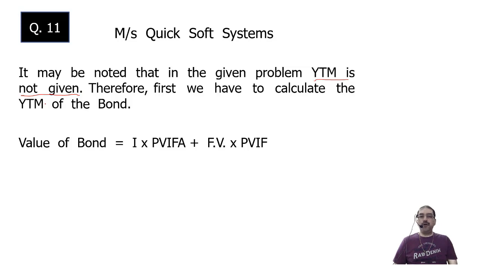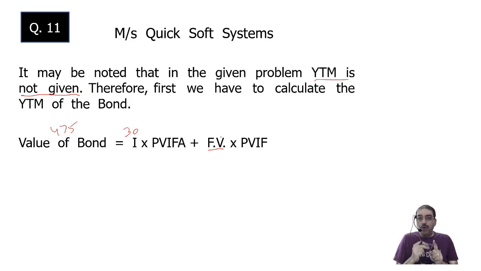What is the value of the bond? Current market value of the bond is 475. What is the interest? 60 rupees annually. Semi-annually, it will be 30 rupees. Face value is now going to be split up. 500 is the face value, but it is going to be split up. How? 250 at the end of 6th half year and 250 at the end of 8th half year.